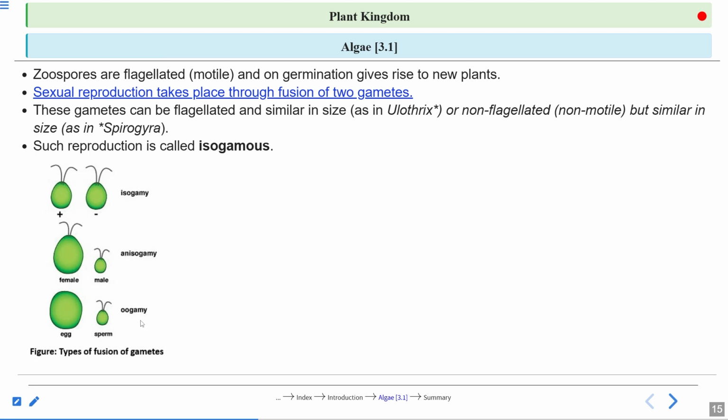And the last one, oogamy. There is a non-motile female gamete that is called the egg, and there is a male gamete that is motile. So this is called oogamy, right? So this is very, very important.